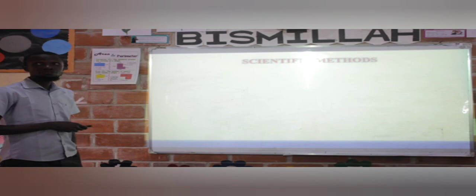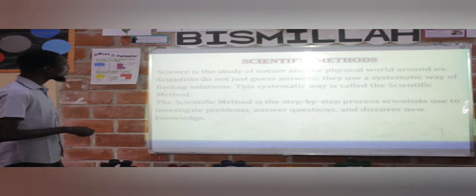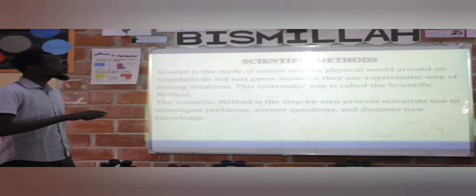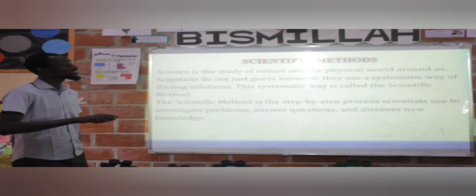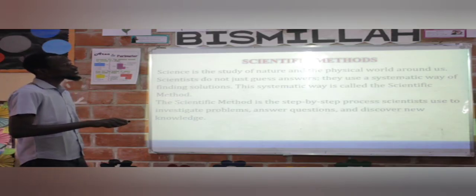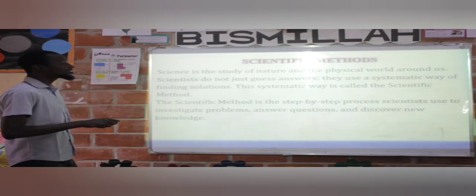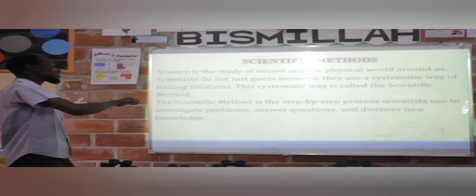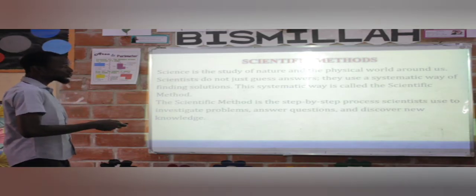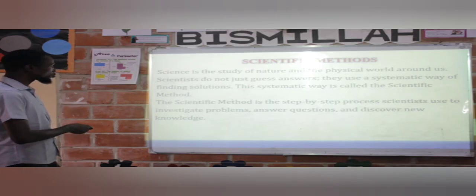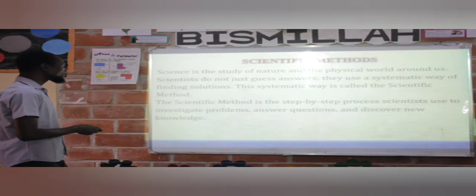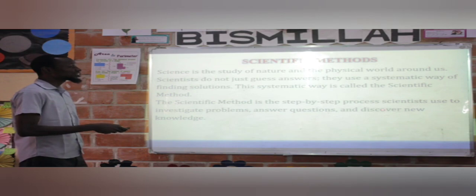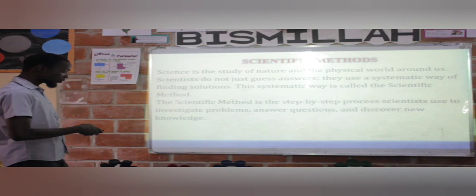Let's look at the scientific method. Now, let's read quickly. Science is the study of nature and the physical world around us that we have already established earlier. Scientists do not just guess answers, they use a systematic way of finding solutions. This systematic way is called the scientific method. The scientific method is the step-by-step process scientists use to investigate problems, answer questions, and discover new knowledge. Quickly.